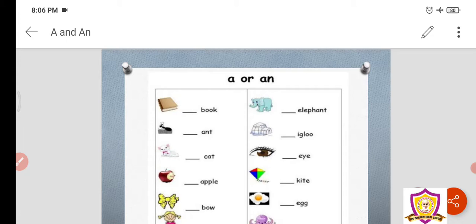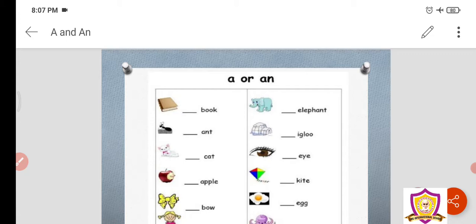Similarly, C-A-T, cat. So, what is the first letter? Cat का पहला अक्षर क्या है? C is the first letter. पहला letter C है. So, we will say a cat. वहाँ पे हमें an use नहीं करना, हमें A लिखना है. A cat. ठीक है. Then apple, A-P-P-L-E, apple. So, first letter क्या है? A is the first letter. So, we got to say an apple. A-N, we will write here.